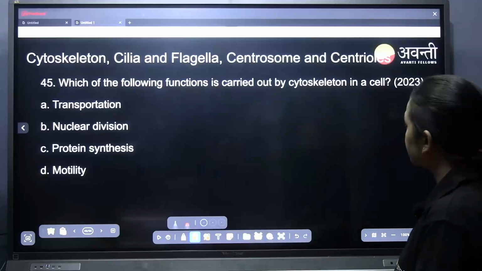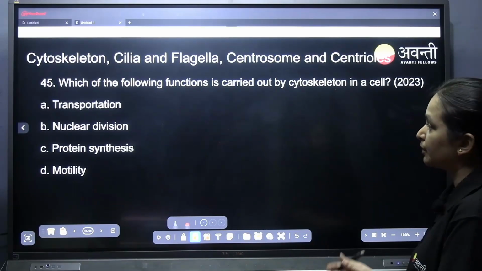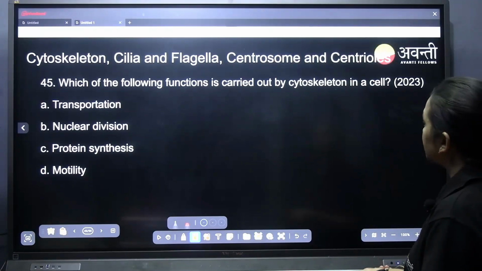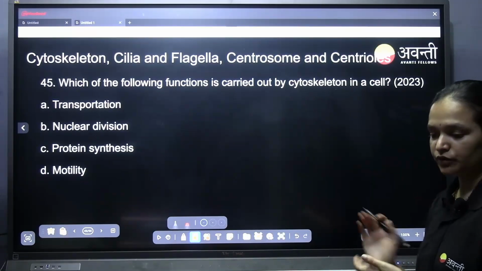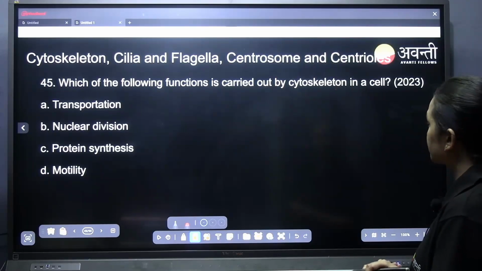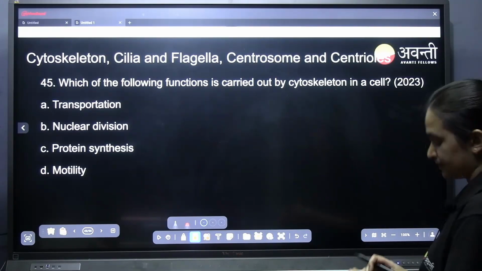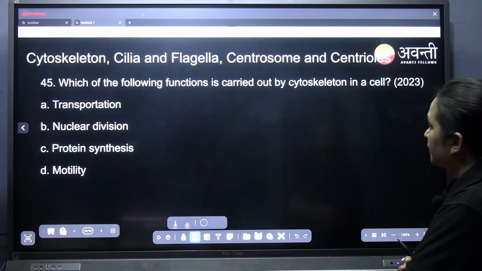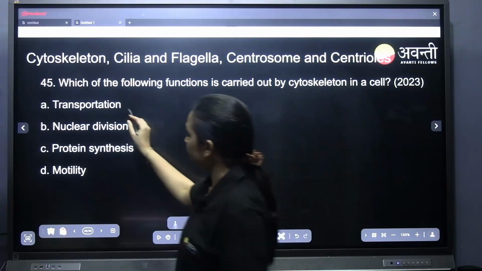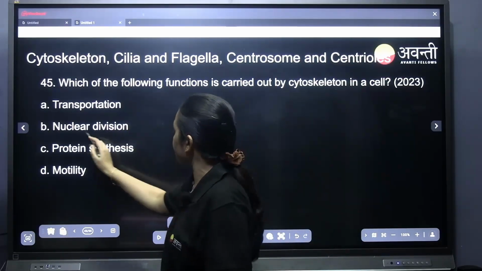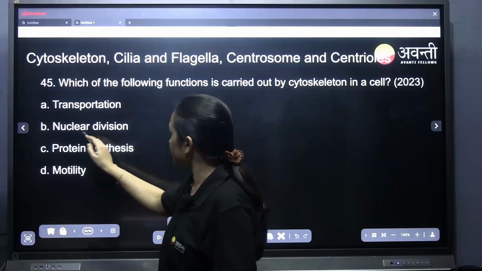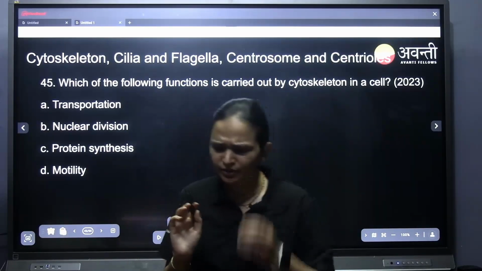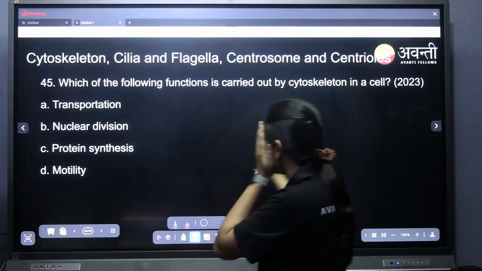Now we have come to cytoskeleton, cilia and flagella, centrosome and centrioles, that part of the lesson. Which of the following functions is carried out by the cytoskeleton in the cell? Transportation? No, my child, it is not like that. Transportation, no. So here, this will be motility. So what do you mean by cytoskeleton? You tell me, I'll tell you.